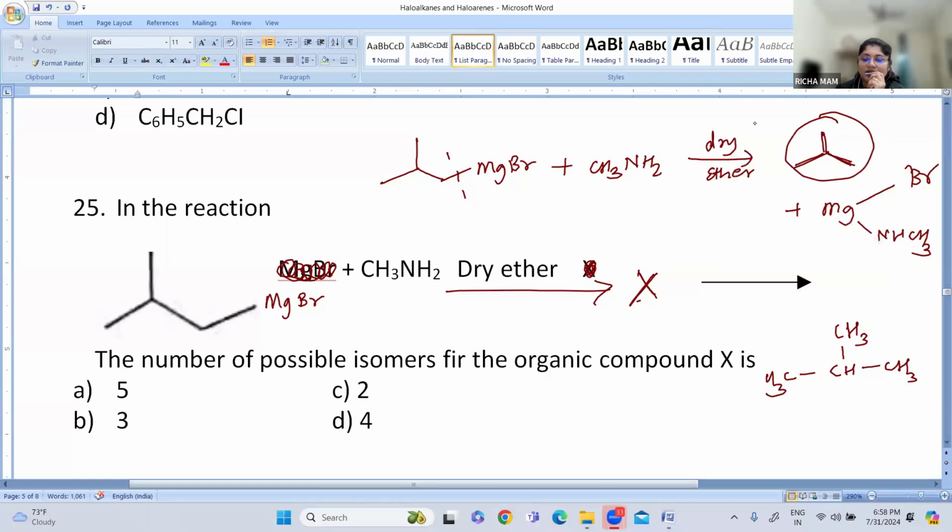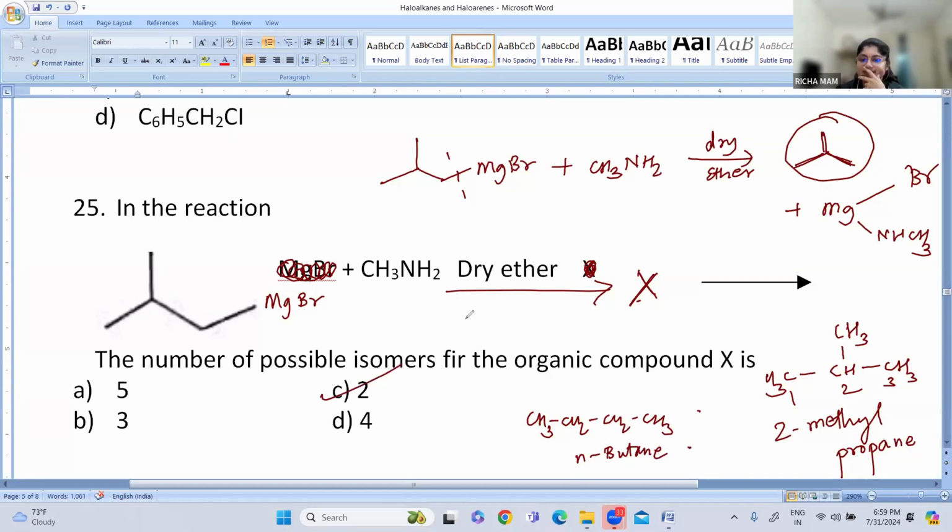Okay, so the possible isomers: if this is carbon 1, 2, and 3, this is 2-methylpropane. Another way of writing this can be CH3, CH2, CH2, and CH3. So this is n-butane. How many are possible? Two isomers are possible. So option C is the answer.